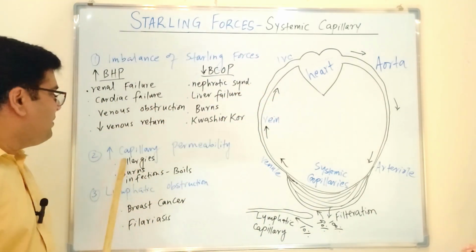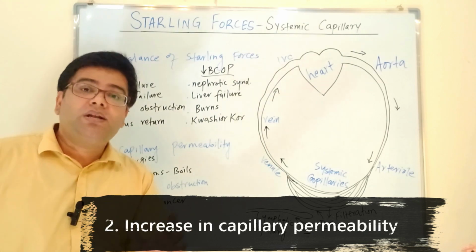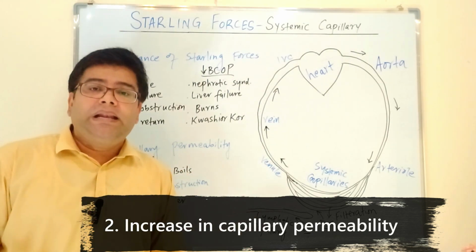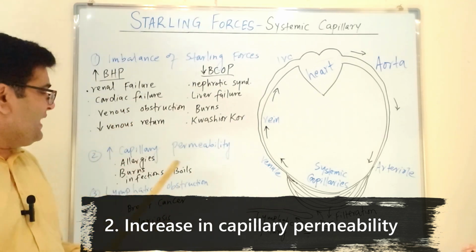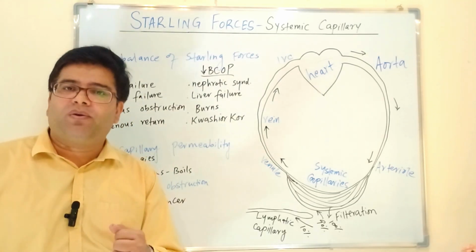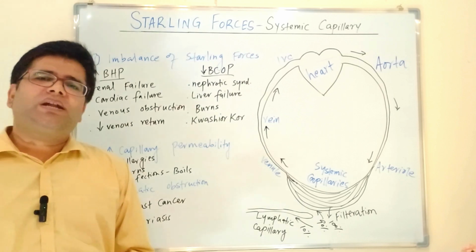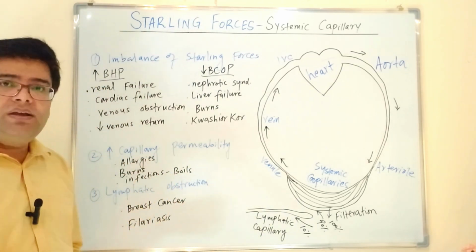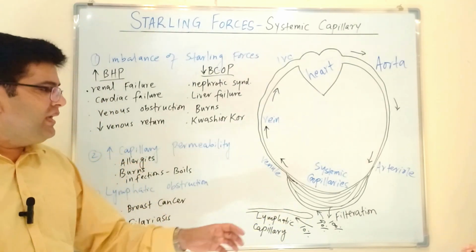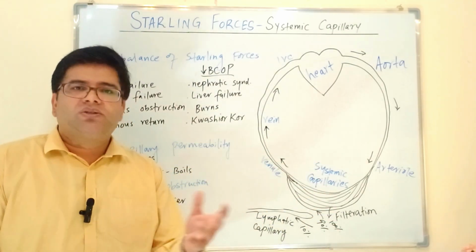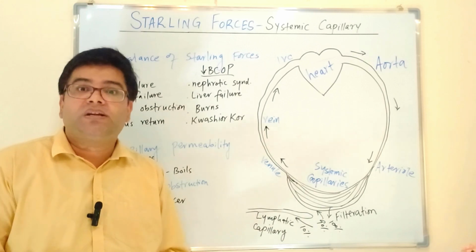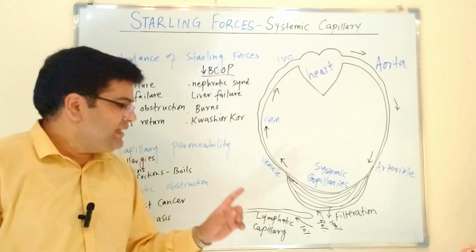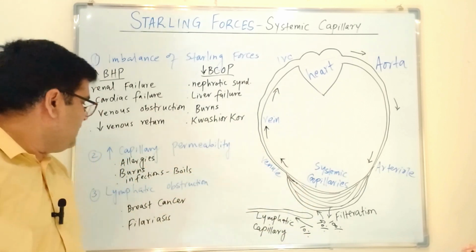Then increase in capillary permeability can also result in edema. Capillary permeability means the capillaries become more leaky, and some conditions like allergies can increase the permeability of capillaries. Why? Because in allergies, chemicals like histamine are released in our body, and they make our capillaries more permeable, more leaky, so more fluid comes out of capillaries. That's why when you have skin allergy or generalized allergies, you see rashes and flares on your skin, because of more fluid leaking out of the capillary.